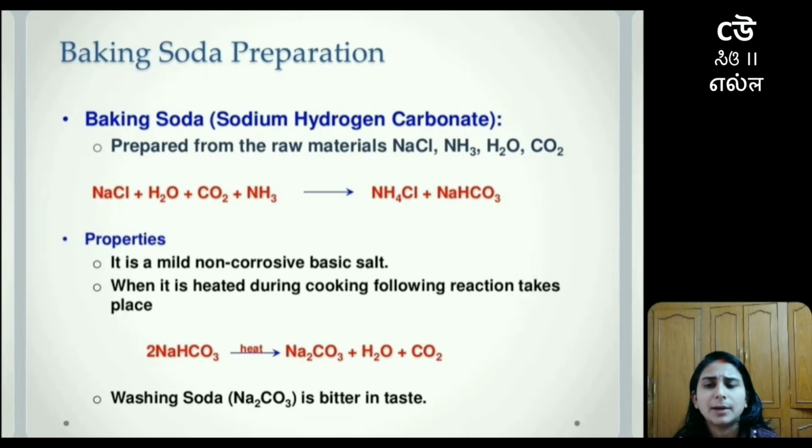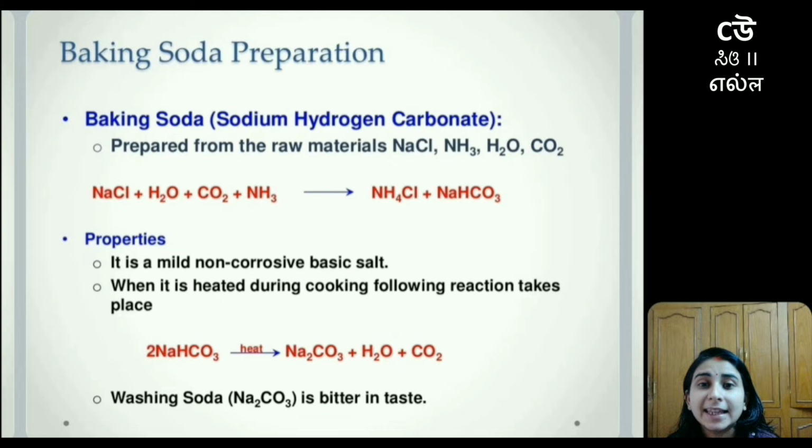Obviously, if we heat any compound or substance, it will cause its decomposition, that is, the substance will break. It will form 3 compounds. One is sodium carbonate, the second one is water, and the last one is carbon dioxide gas.